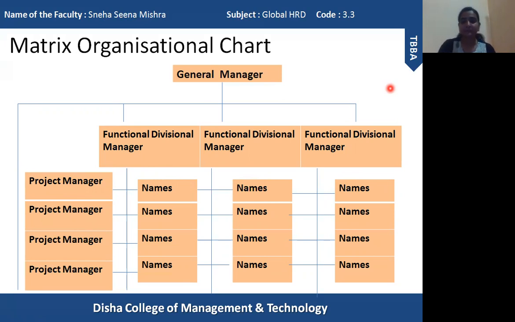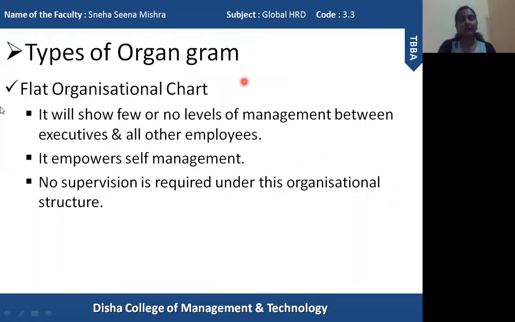Okay. The last one is flat organization chart. Flat organization chart basically does not have any levels, only the management and the employees. The manager or the management or whoever is at the top will give instruction to all the employees, and all the employees will have to perform the task given by the head.